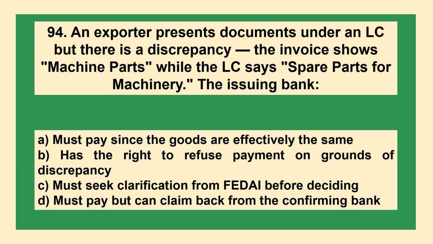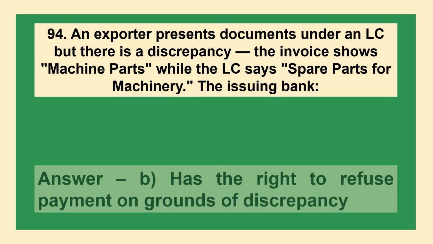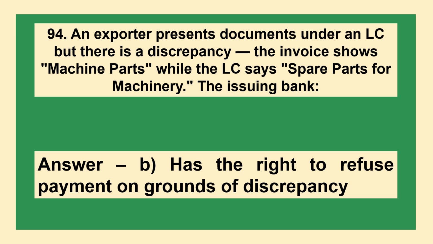The next question: an exporter presents documents under an LC, but there is a discrepancy. The invoice shows machine parts while the LC says spare parts for machinery. The issuing bank, option A, must pay since the goods are effectively the same. B, has the right to refuse payment on grounds of discrepancy. C, must seek clarification from FEDAI before deciding. D, must pay but can claim back from the confirming bank. The answer is option B, has the right to refuse payment on grounds of discrepancy.